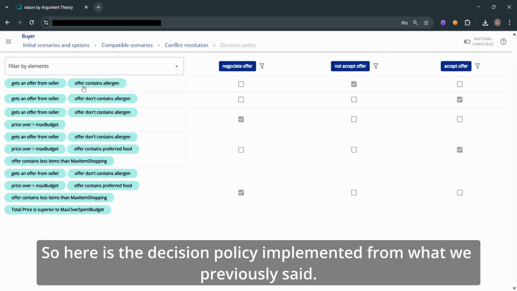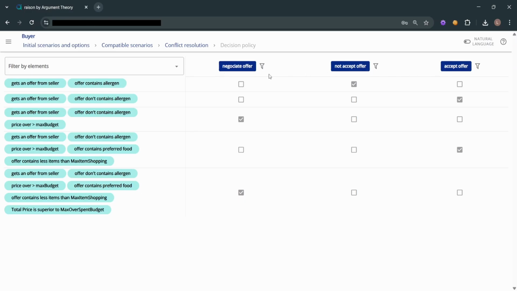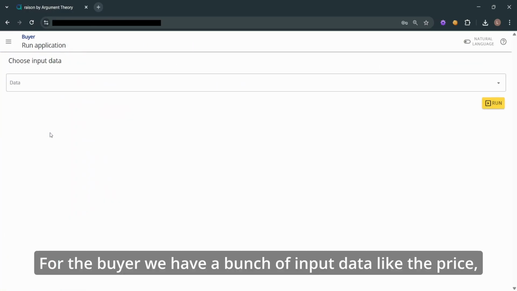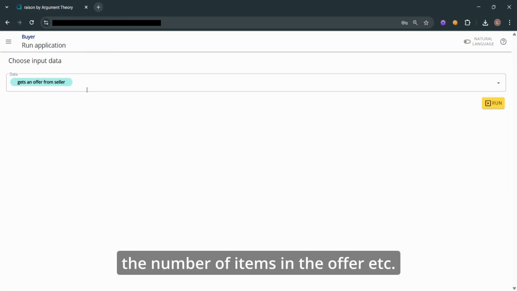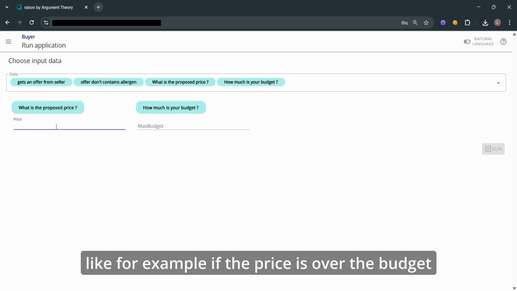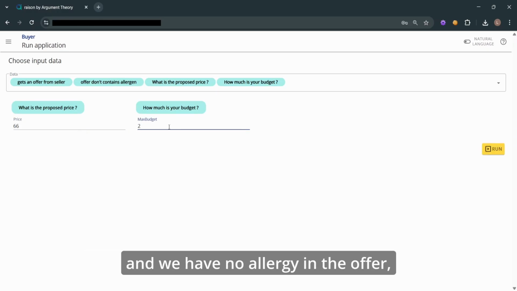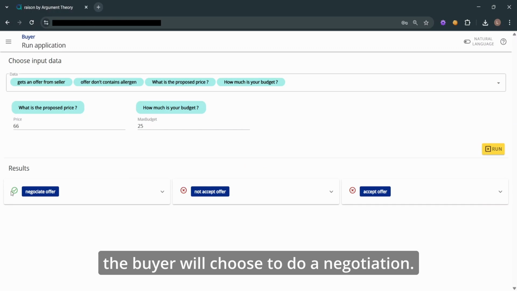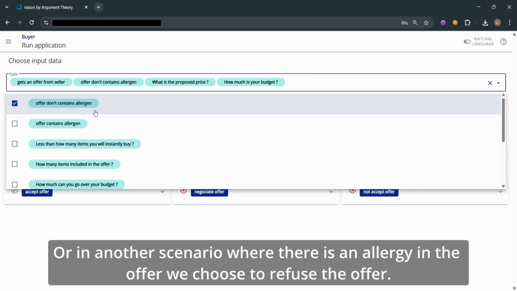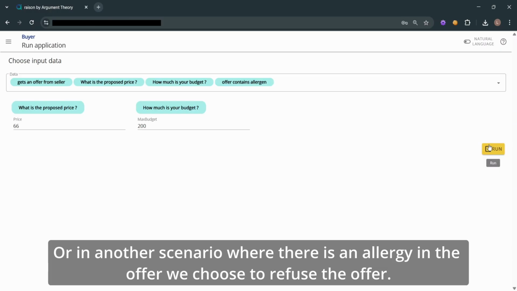So here is the decision policy implemented from what we previously said. For the buyer, we have a bunch of input data like the price, the number of items in the offer, etc. And given those input data, for example if the price is over the budget and we have no allergy in the offer, the buyer will choose to do a negotiation. Or in another scenario where there is an allergy in the offer, we choose to refuse the offer.